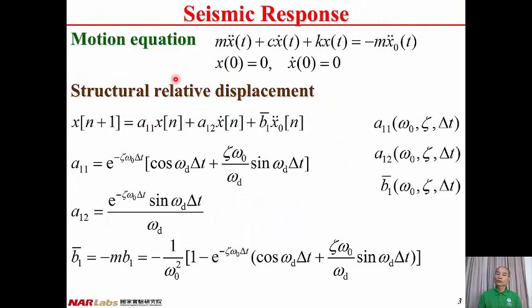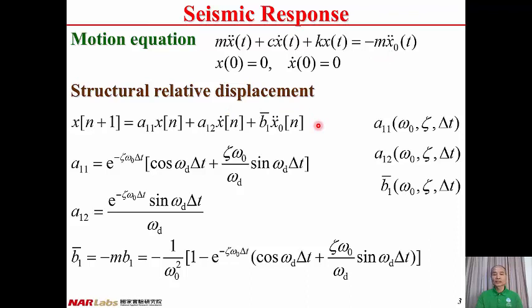And here is the motion equation of the structure. And then this one is the initial conditions of the structure. And this is the motion equation under base excitation. And the base excitation is described in the form of ground acceleration.